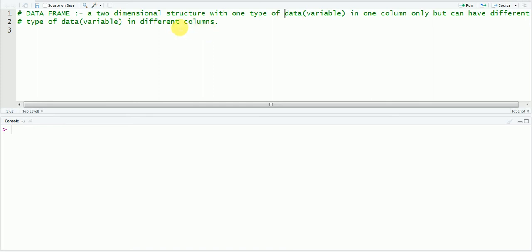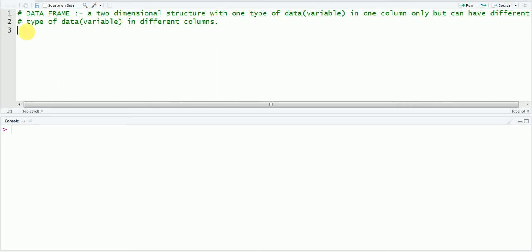So here is your definition. See, whatever I write after this hash sign will not be executed even if you write it in your console part. So this hash means that the statement that you pass after this hash will not be executed, will not be read by our software, by our program. So first of all we will find out how to form a data frame. It has two methods, so we will write one and then second.